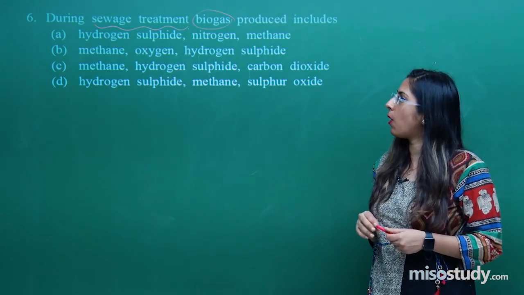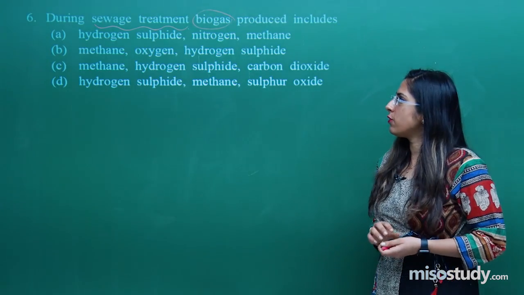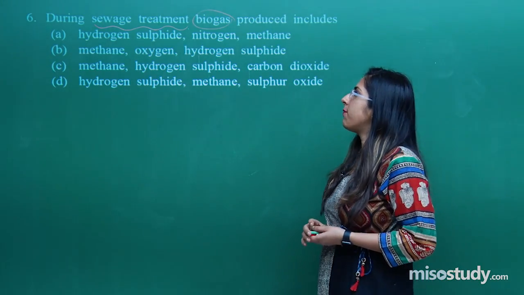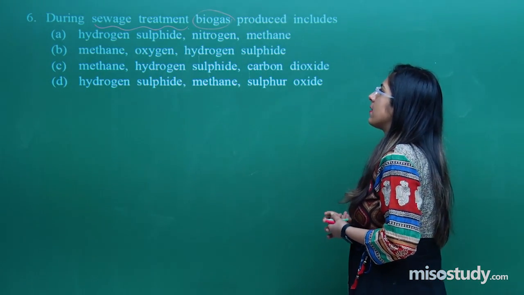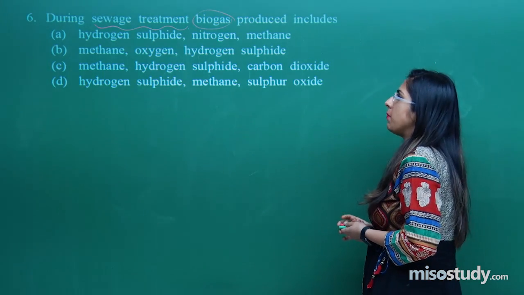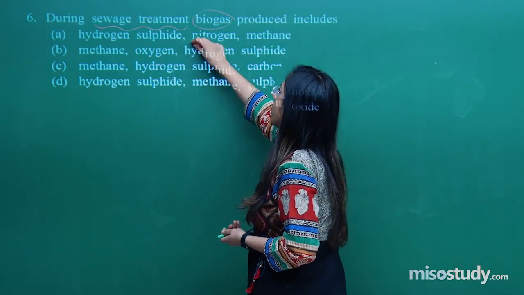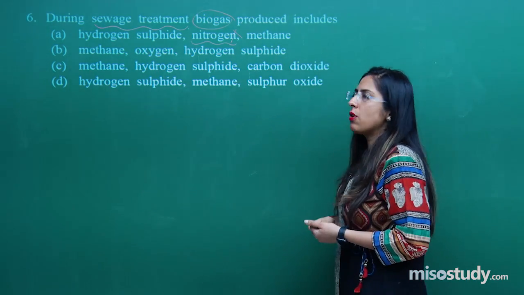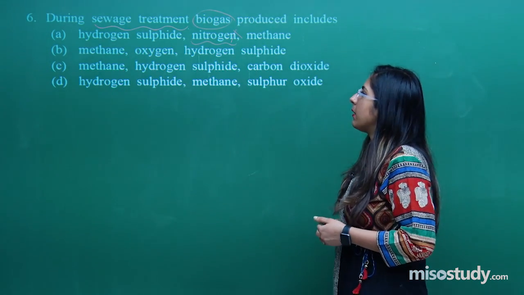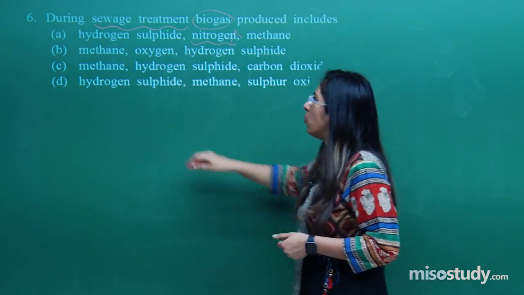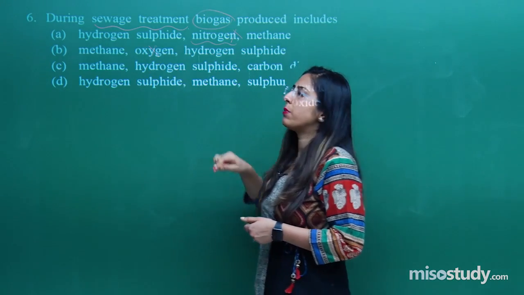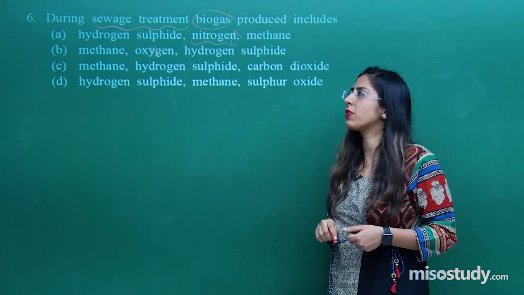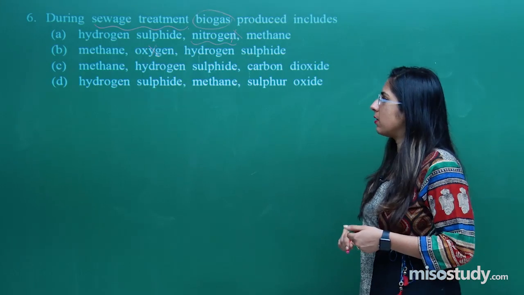Now let's look at the options. The first option states hydrogen sulfide; yes, hydrogen sulfide is part of it, but it is incomplete. Next is nitrogen and methane. Nitrogen is not a part of biogas. Methane, oxygen, hydrogen sulfide: no, because biogas is produced in anaerobic conditions, so oxygen cannot be produced at that time.